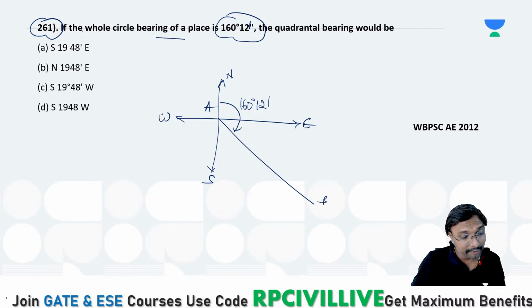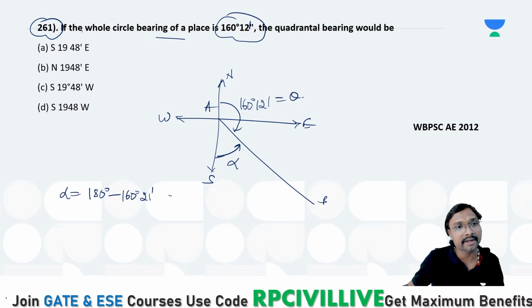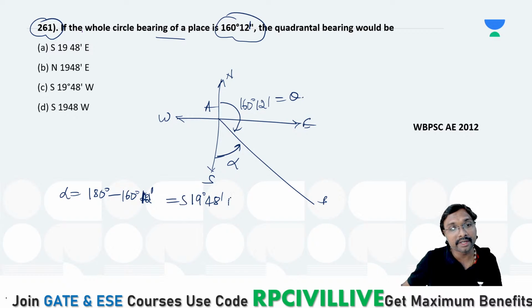Why? Because this is in between south and east, yes or no? Let us say this is your alpha, this is your theta. Alpha is nothing but 180 degrees minus 160 degrees 12 minutes, which comes to 19 degrees 48 minutes. It is in between south and east, so southeast it comes to be.